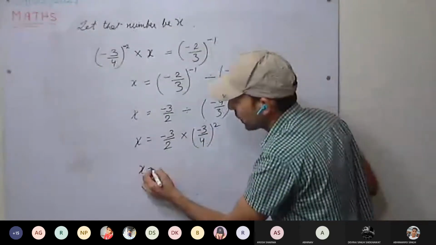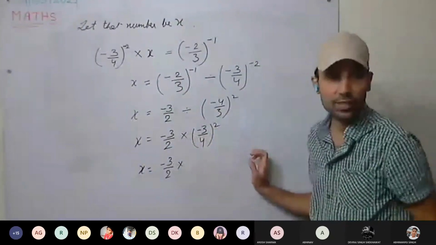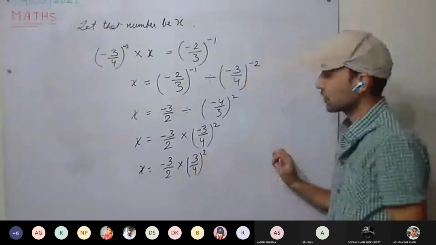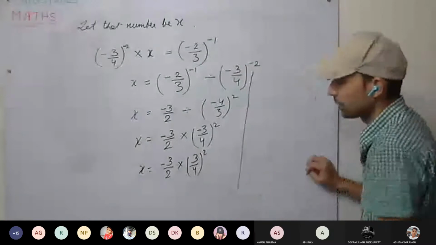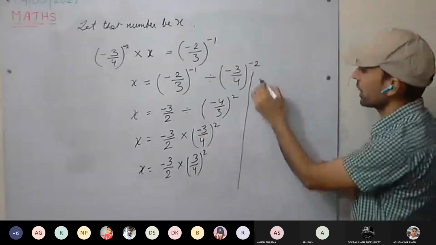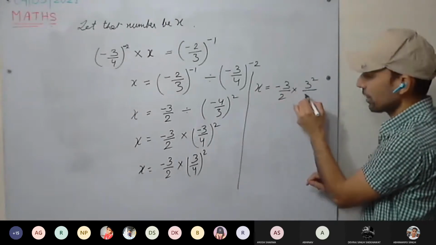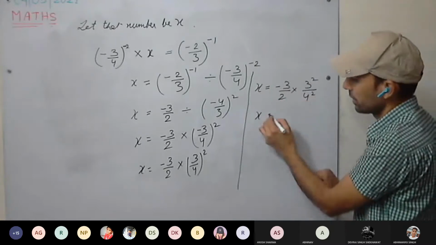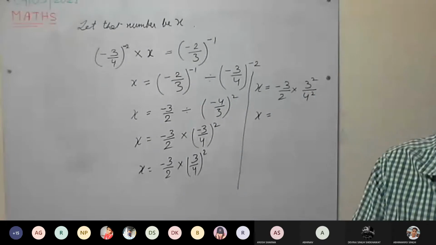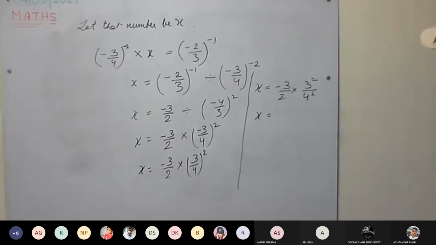X equals minus 3 by 2 into square it is. So the negative sign we can remove, 3 by 4 whole square. We can remove the negative power because it's the square, an even number. X equals minus 3 by 2 into 3 square divided by 4 square. Solve this one. How much will you be getting?